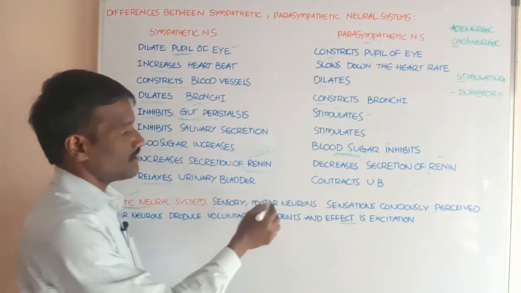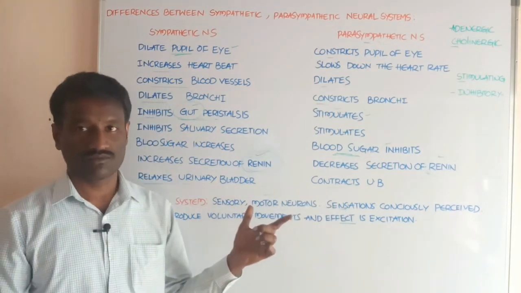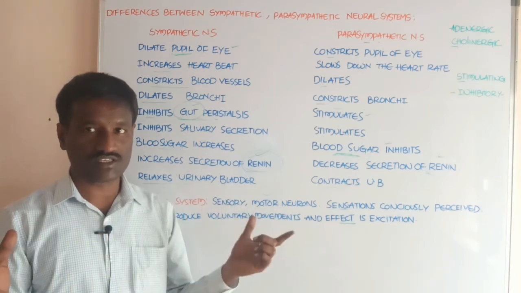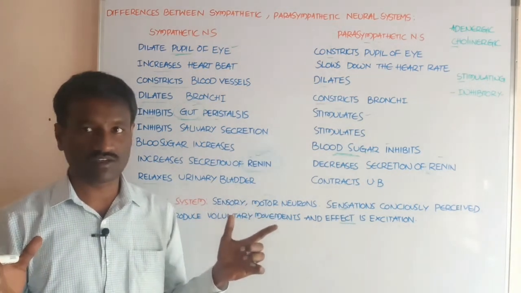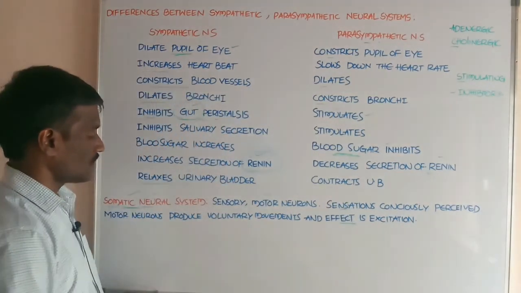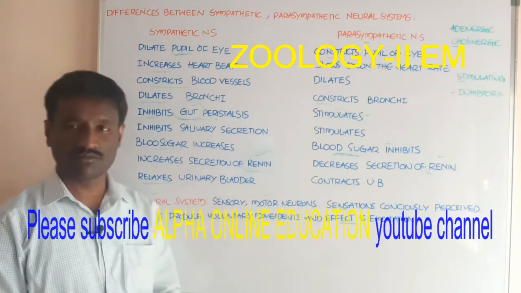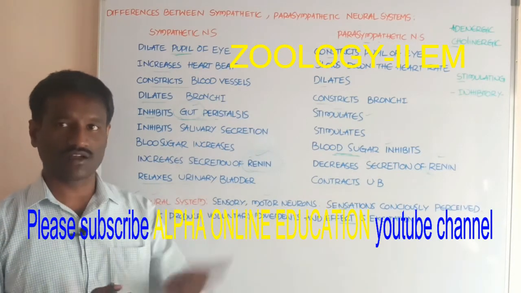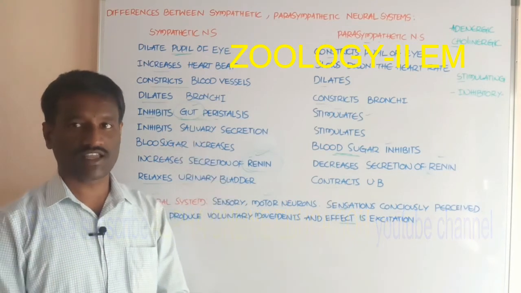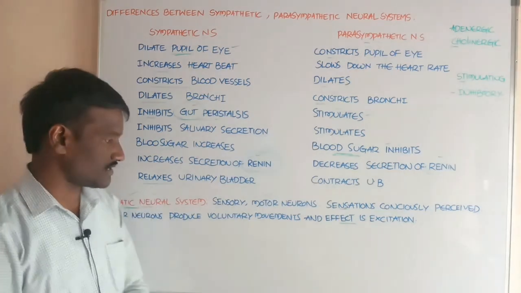Students, these sensations, which are transmitted by the somatic neural system, are consciously perceived. Next, motor neurons send motor signals to the skeletal muscles, the voluntary muscles.